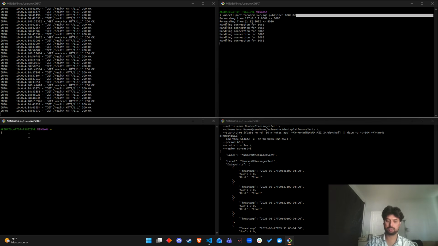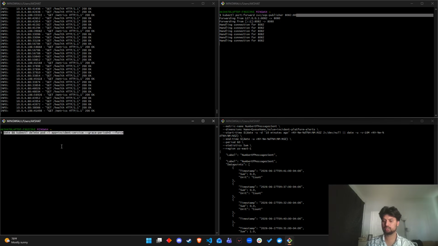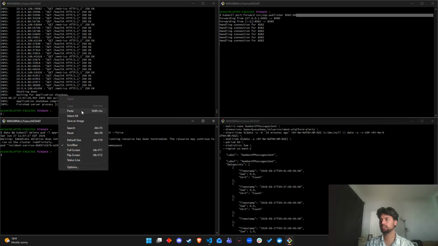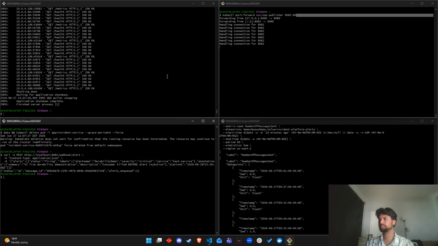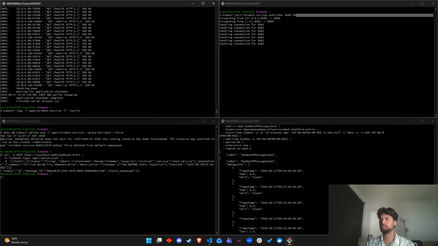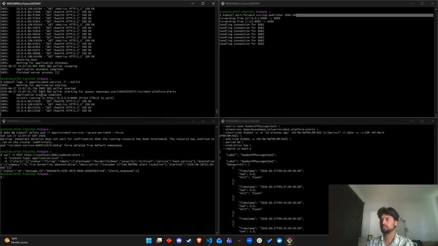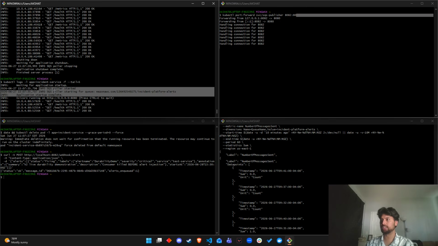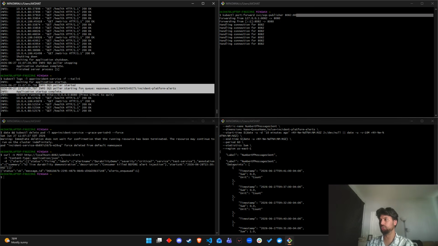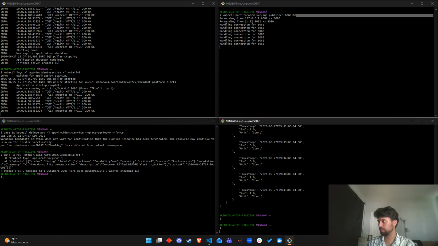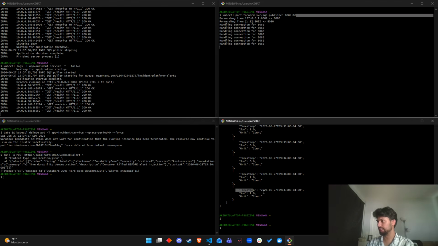Yeah. So first of all, I'm going to force delete this pod. Done. And now I'm going to push this alert here. So I'm going to run back the logs for it. See, in the logs it says that the SQS poller started, the starting of the queue, Amazon incident alerts. And we are going to see the alert with the timestamp here.